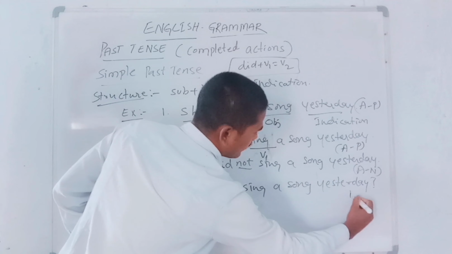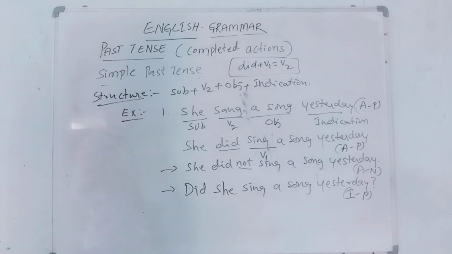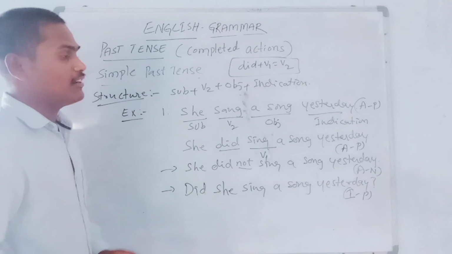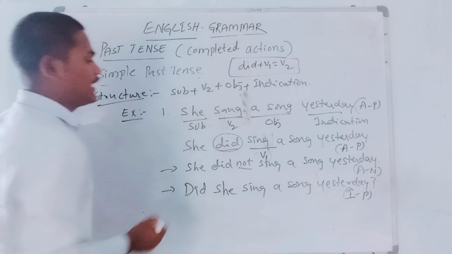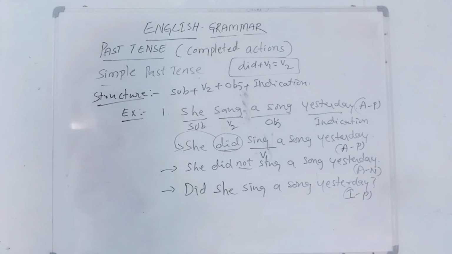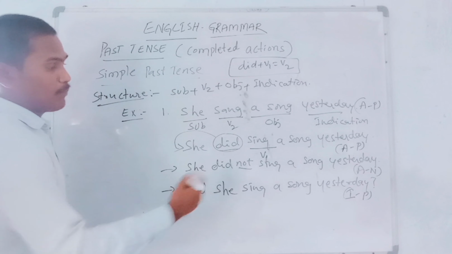It is an interrogative positive sentence. So it is very simple to change a simple past tense assertive sentence into an interrogative: we just take did before the subject. Then it definitely becomes an interrogative sentence. So it is an interrogative positive statement.